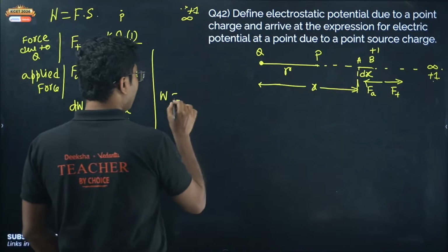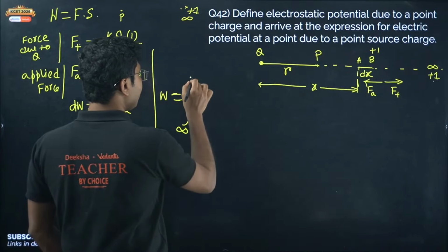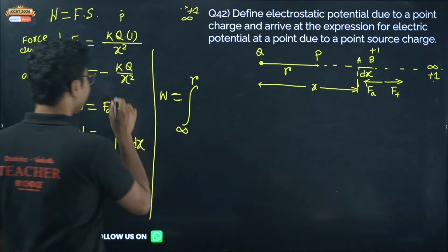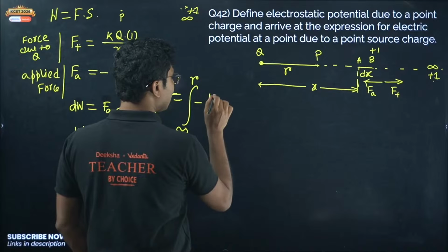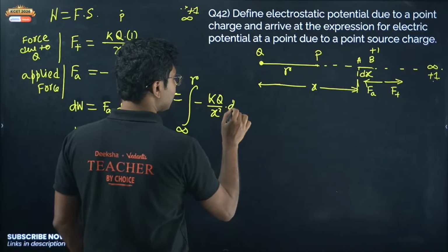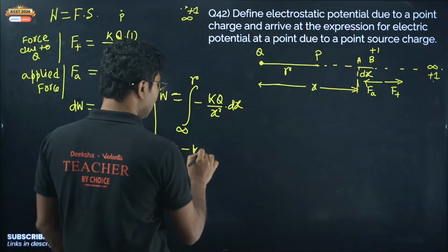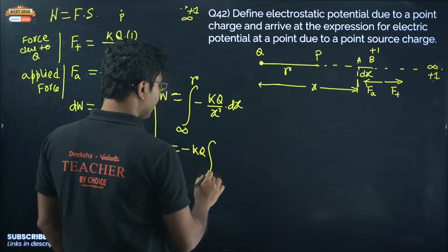Okay, so now integration starting from infinity to r. What is Fa? Fa is minus kq by x square into dx. Now k is constant, q is constant, the minus sign and all the constants come out of the integration. So minus integration from infinity to r of dx by x square. Now this is a very easy integration.